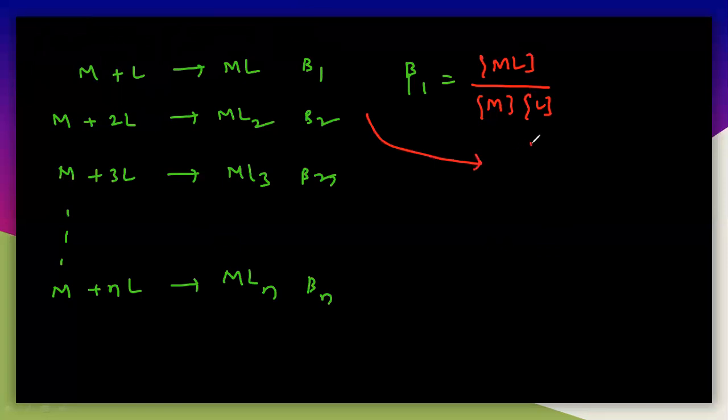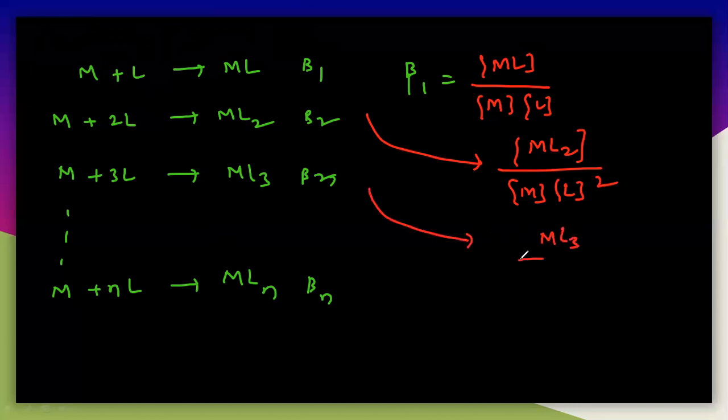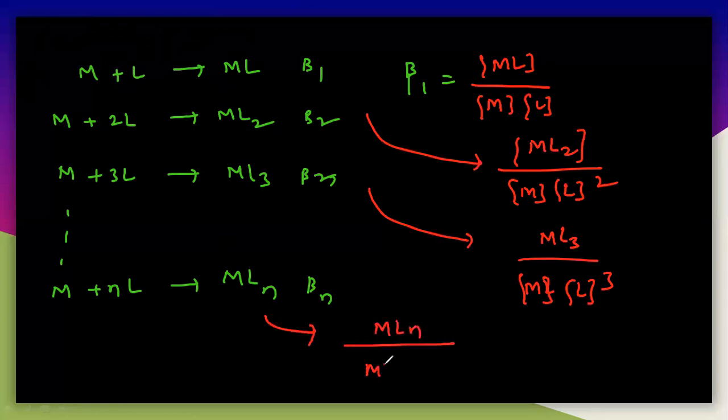You can write beta2, that is ML2 by M and L, where there are 2 ligands, so you have to write it as a power like this. And next, beta3 is ML3 by the metal and L, where the ligands are 3 here. You can write beta n, that is MLn by metal and L to the power n. So you have to write like this. So this is beta1, beta2, beta3, and beta n. This is the overall stability constant.